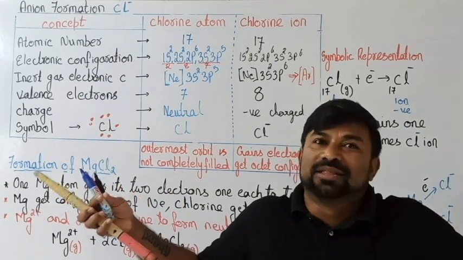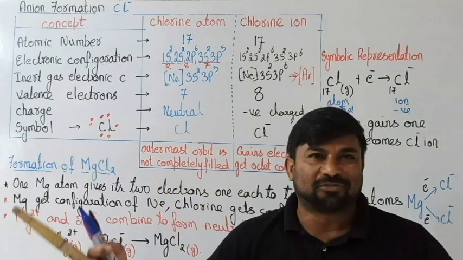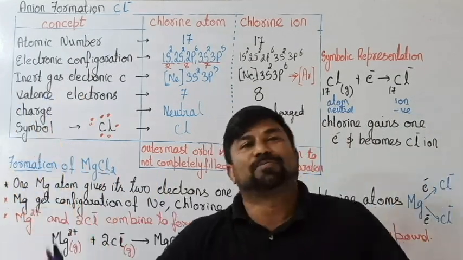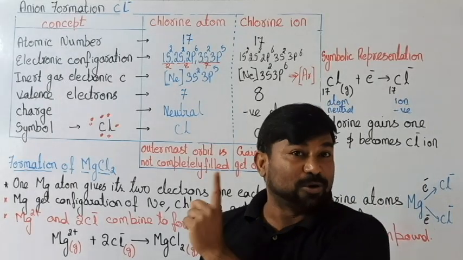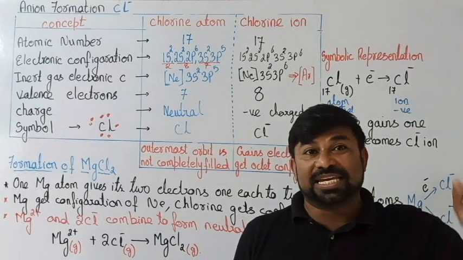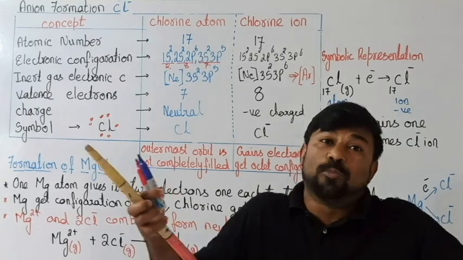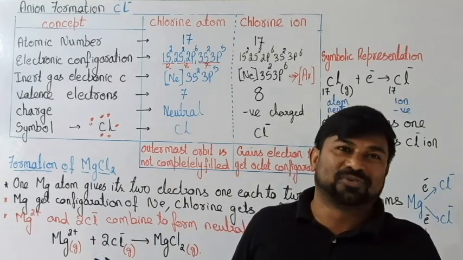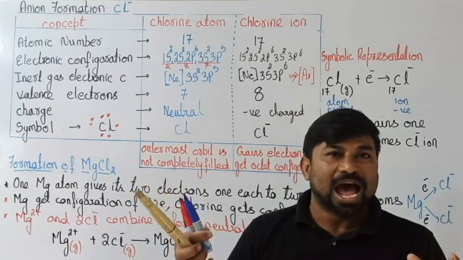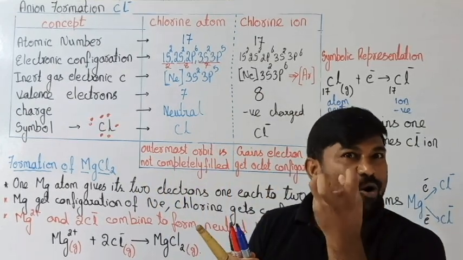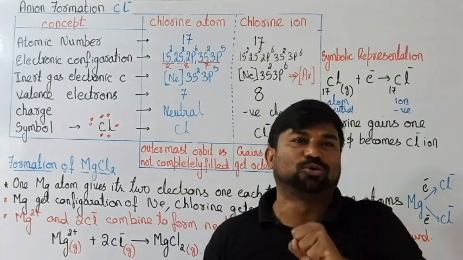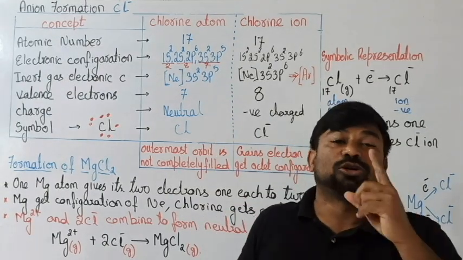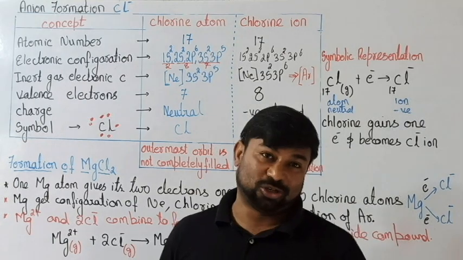What next? The electrostatic force of attraction between the oppositely charged particles. Magnesium 2 plus is a cation, positively charged. Cl minus is an anion, negatively charged. Opposite charges attract each other, right? So they come close, and after coming close, they get bonded. There is a force holding them together, which is nothing but the electrostatic force of attraction.